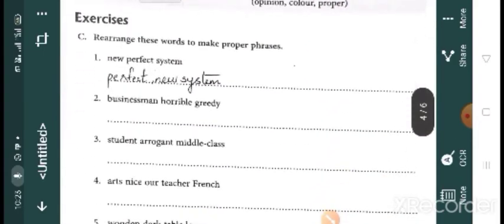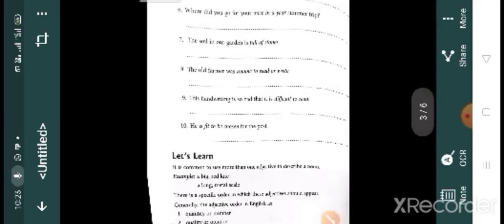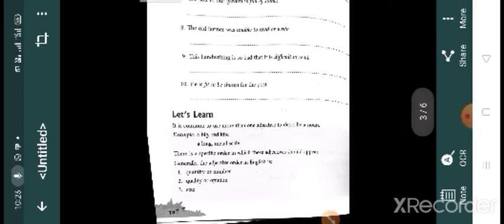So this one is somewhat confusing. First it should be quantity or number, then quality or opinion, then size, then age, then shape, sixth one color, seventh one proper adjective, then eighth one purpose or qualifier.